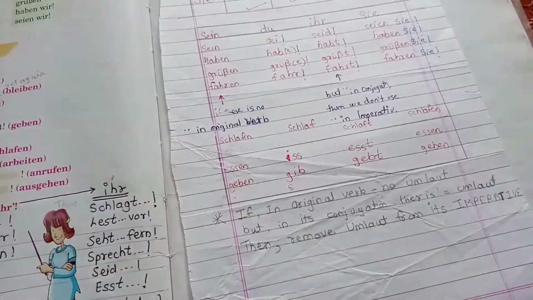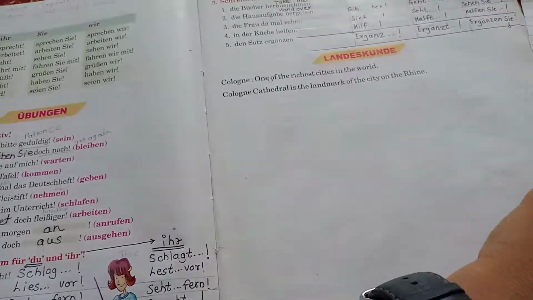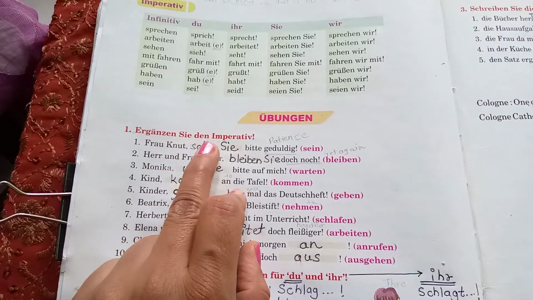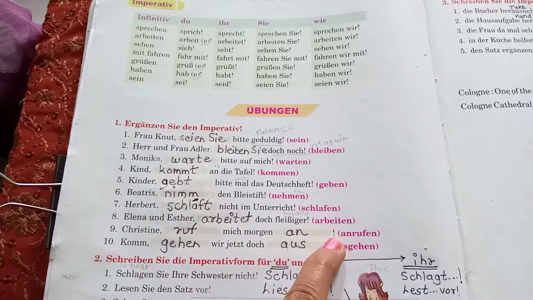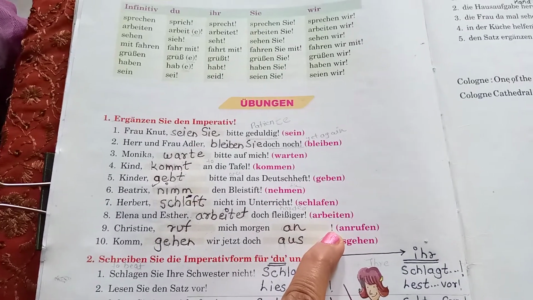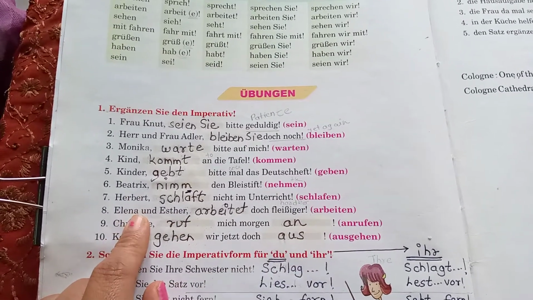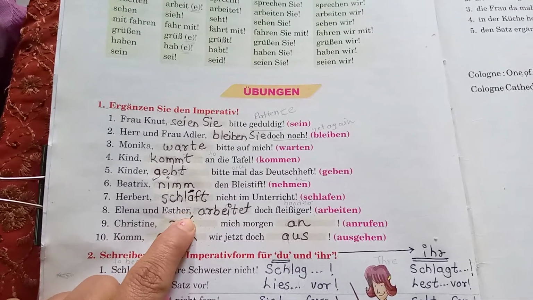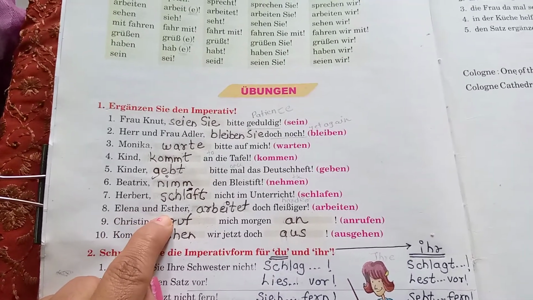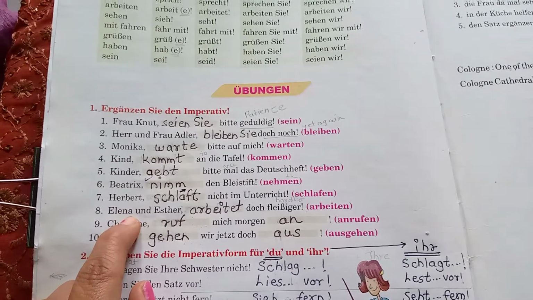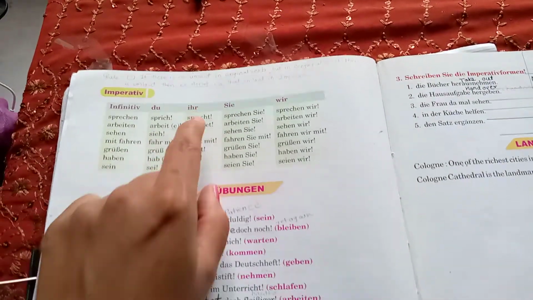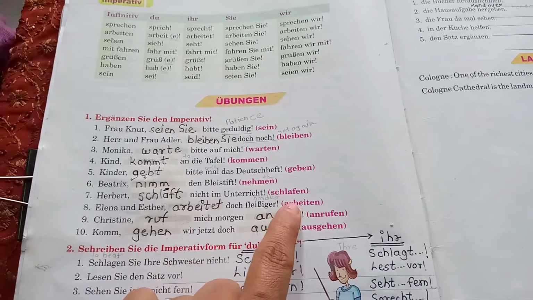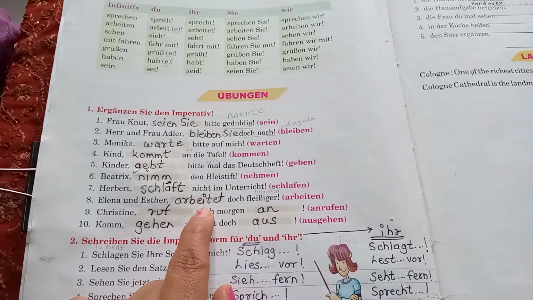Okay, now let's solve some Übungen so it will be more clear to you, which are on Seite Nummer 46. The first question is ergänzen Sie the imperative. In the bracket they have given the verb. Now you have to decide which form you have to use. One example I will solve for you. Nummer 8, Elena und Esther. Now after these names there is a comma. You are speaking with two of your friends because you are addressing them by first name. So here you will use the ihr form. So for ihr, we keep the verb ending t as it is. We do not use ihr in the sentence. So arbeiten will become arbeitet.